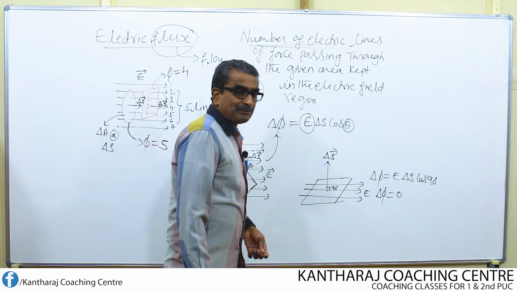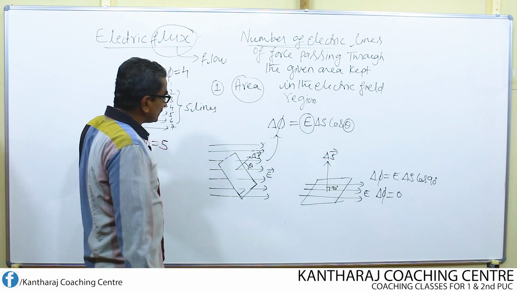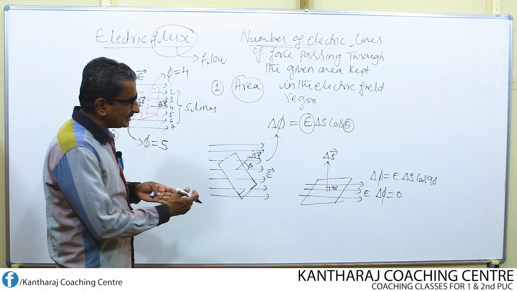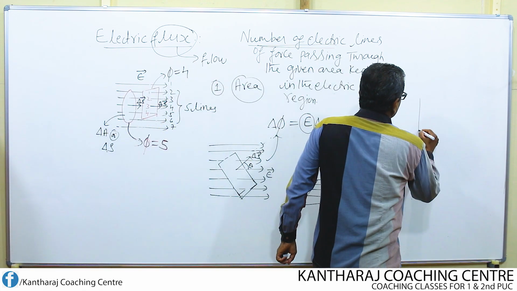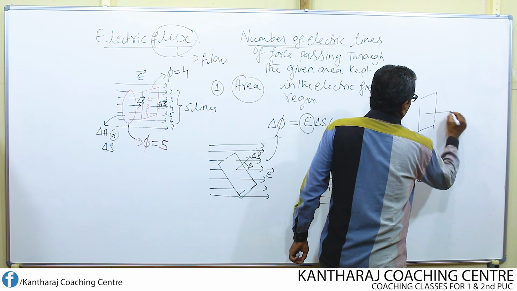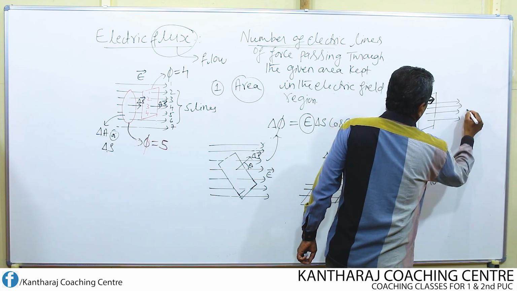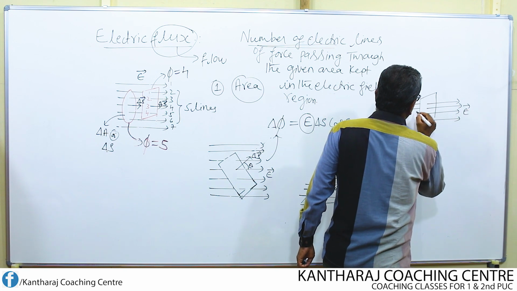If I apply the same condition to this figure, in this case, what is theta? Theta is equal to 0. Or else, let us draw one more figure. So this is nothing but the electric field, a uniform electric field.